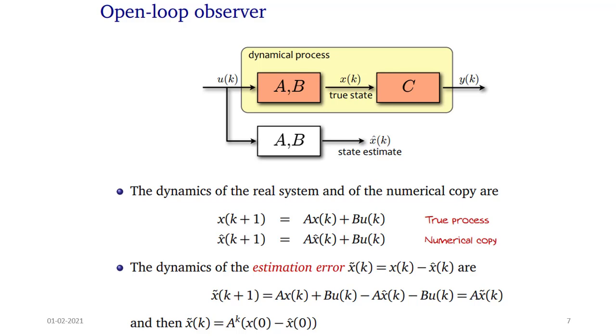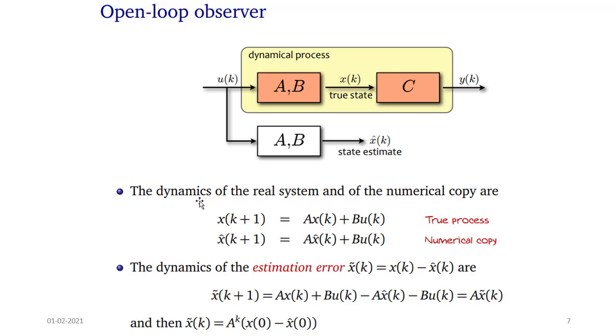Further to that, this is basically designed on the Luenberger observer model, so I would like to give just a small piece of information on how the system has been designed. Say, for example, you have a dynamical system where A and B are there, where x of k is the true state, and with the help of C we get y of k. So how are we estimating? Since we know the system A and B, we take A and B here and estimate x cap of k.